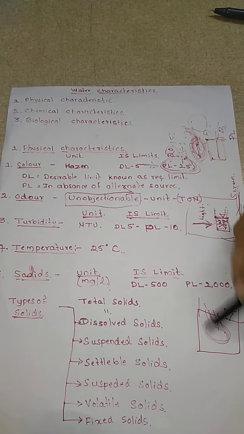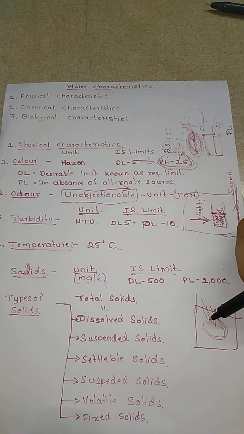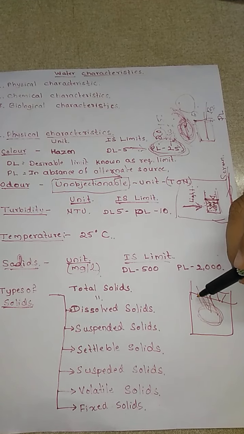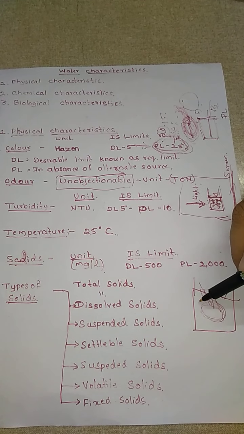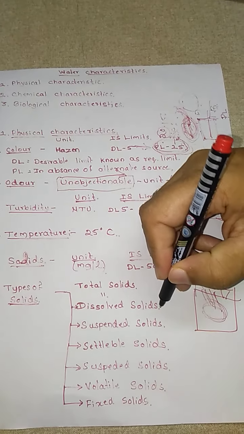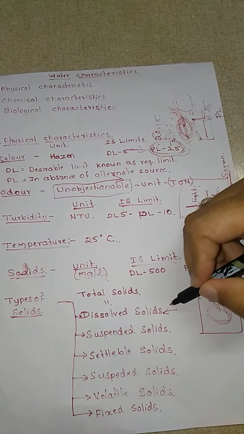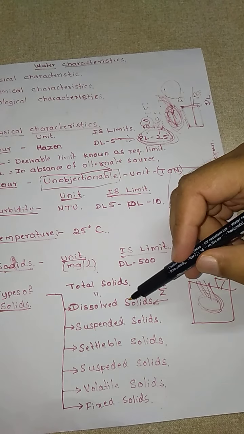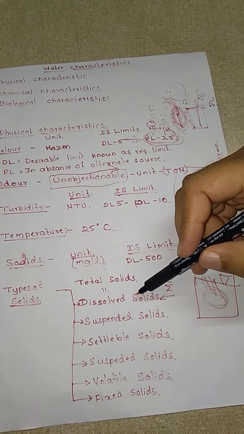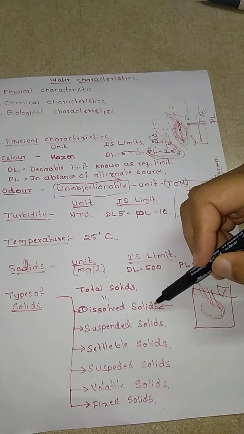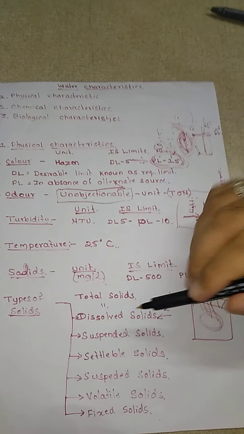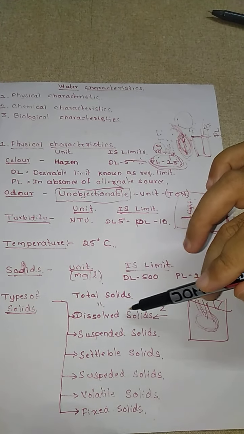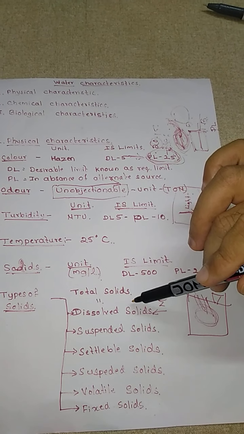If you take one particular container and add some solids in it, there are some solids which will be completely dissolved in water. Dissolved means those solids will completely mix with the water. That is nothing but a dissolved solid. It cannot be easily separated. If we want to take these solids out, it is not easy to take them out. These solids are completely mixed with water.